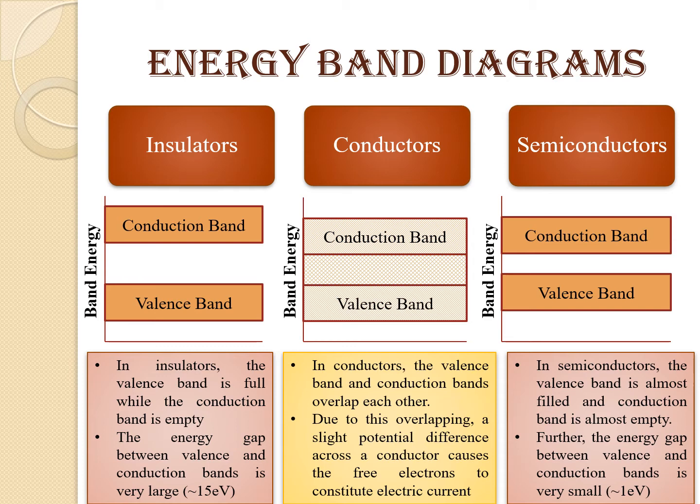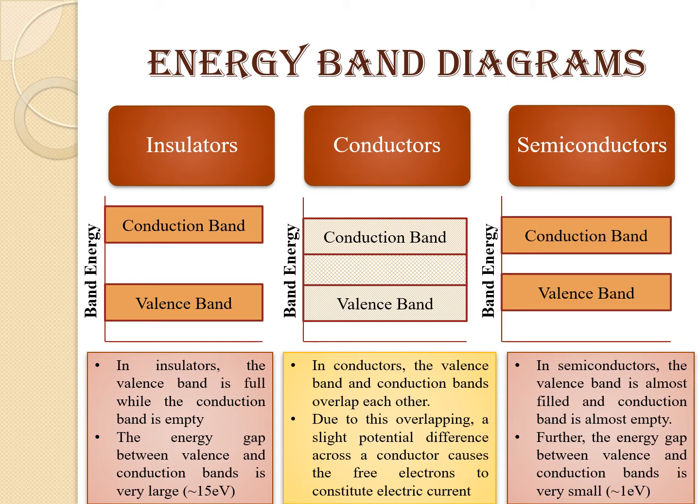In the diagram, you may see that the valence band and conduction band are separated by an energy gap. Next is conductors. In conductors, the valence band and conduction band overlap each other. Due to this overlapping, a slight potential difference across a conductor causes the free electrons to constitute electric current. In the diagram you can see the conduction band and the valence band overlapping each other. So it is very easy for electrons to flow through conductors, and therefore conductors are good conductors of electricity as well as heat.